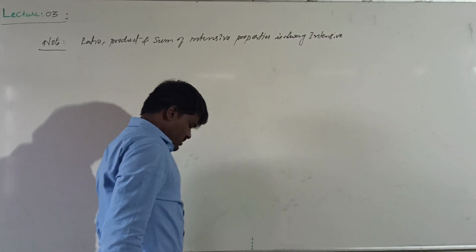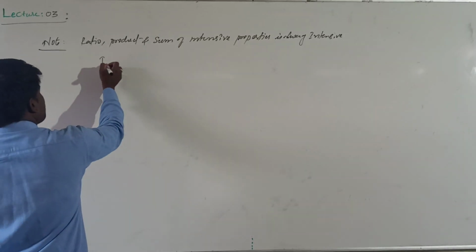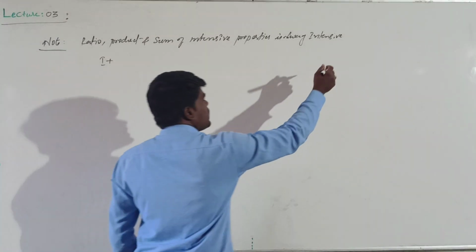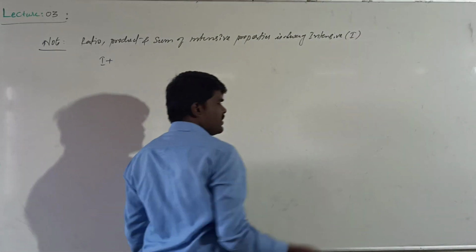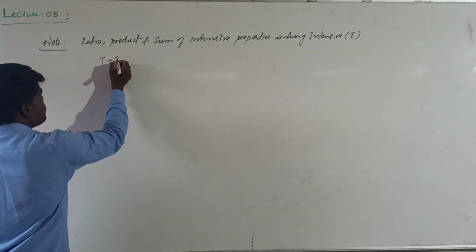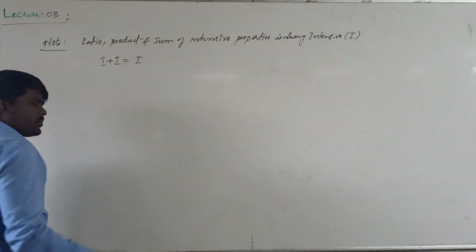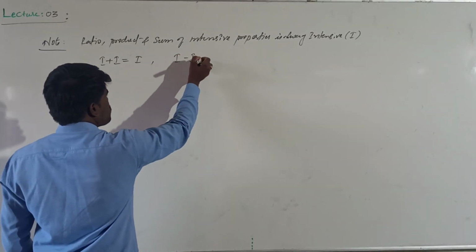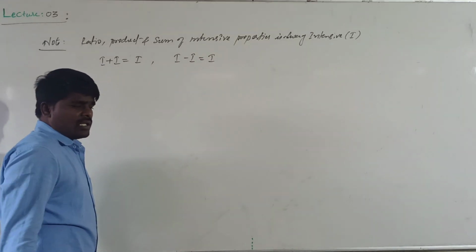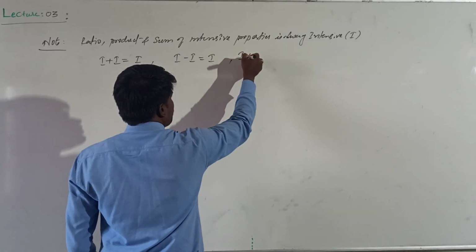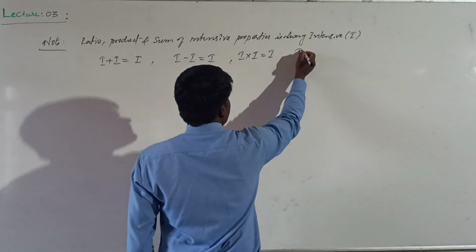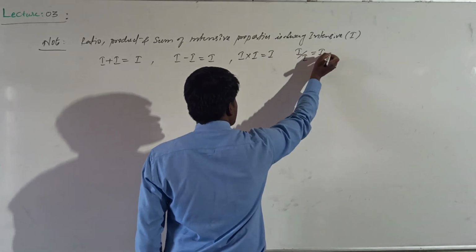What is meant by this? Let us assume I is an intensive property. The summation of intensive properties will be an intensive property, and the subtraction of intensive properties will be an intensive property. The product of intensive properties will be intensive, and the ratio of intensive properties will also be intensive.